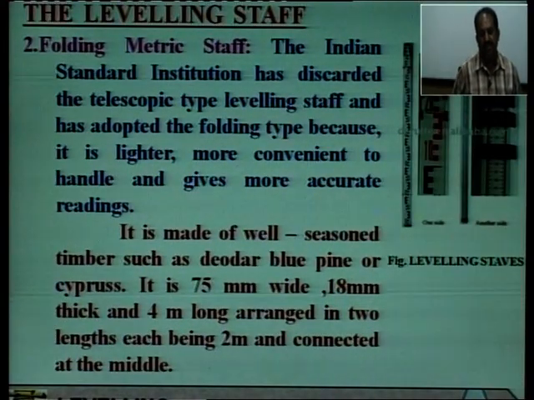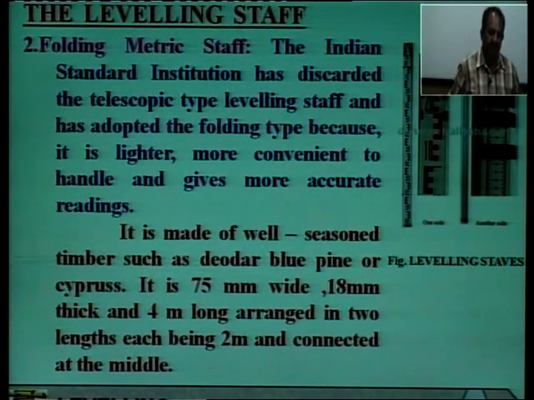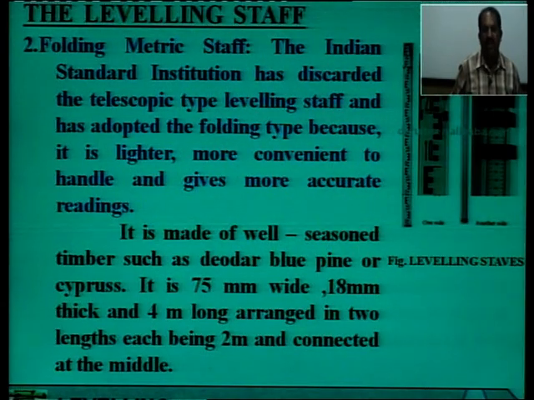That is, there is one joint in the center. So, its length is also 4 meter, but with a joint in the center. So, there are two parts of 2 meter each. It is made of well seasoned timber such as deodar, blue pine or cypress. It is 75 mm wide, 18 mm thick and 4 meter long.